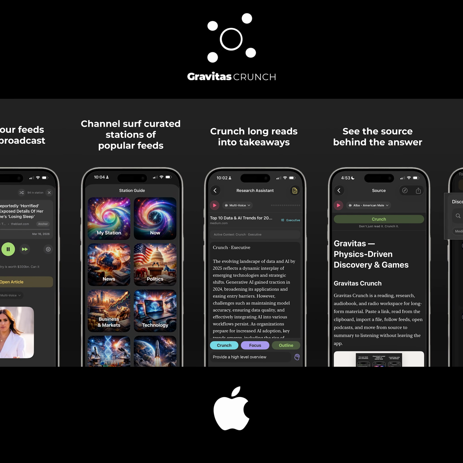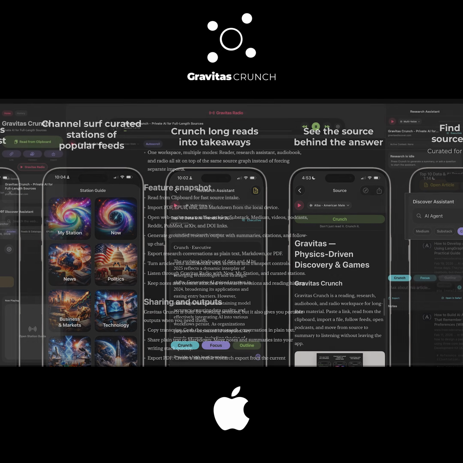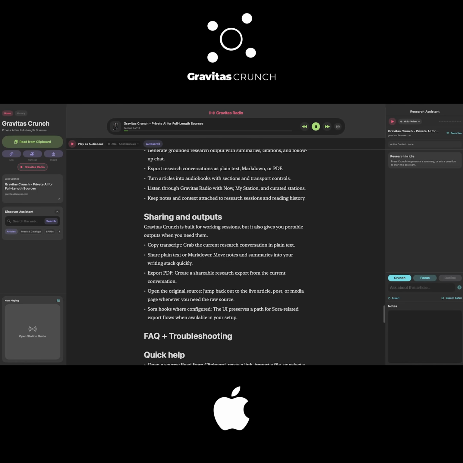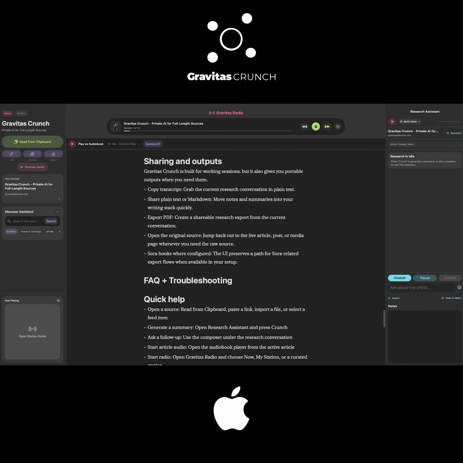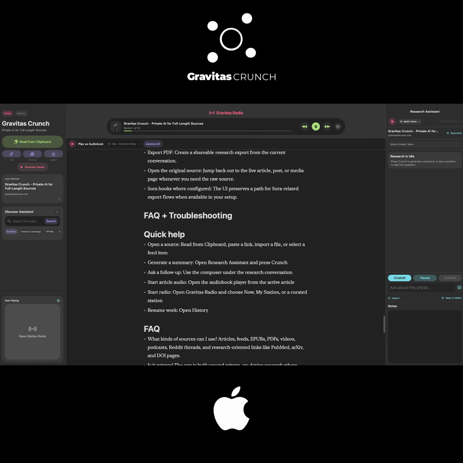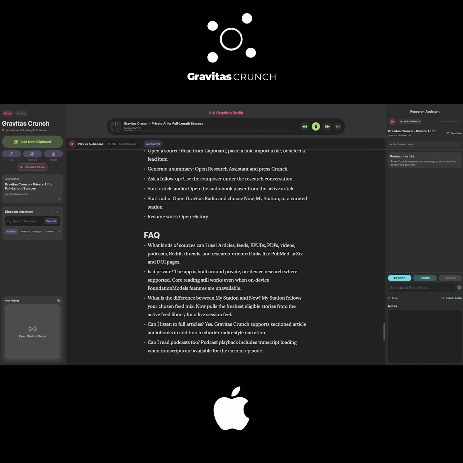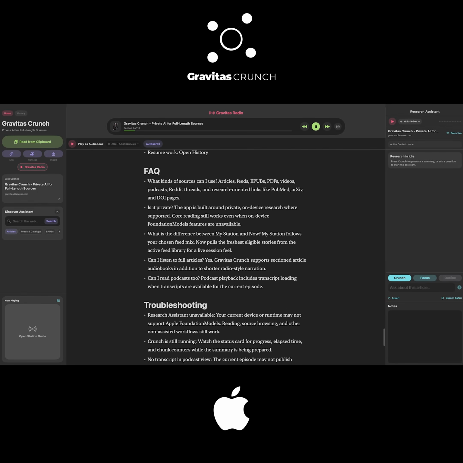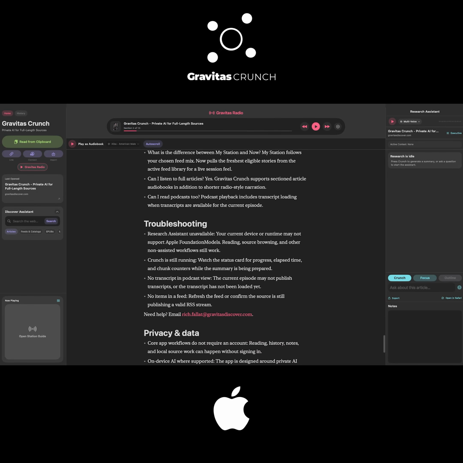Gravitas Crunch is a reading, research, audiobook, and radio workspace for long-form material. Paste a link, read from the clipboard, import a file, follow feeds, open podcasts, and move from source to summary to listening without leaving the app.